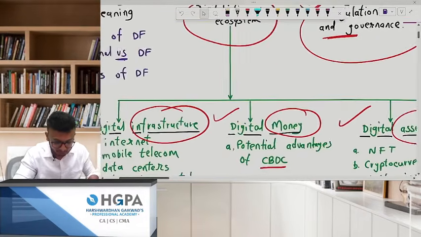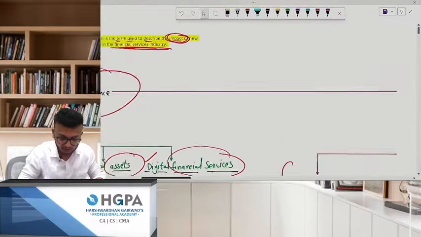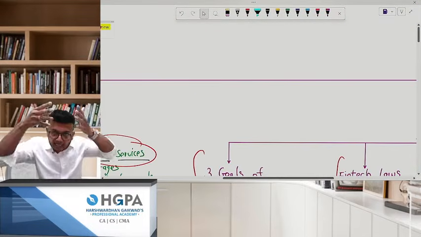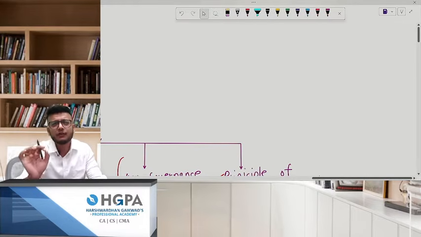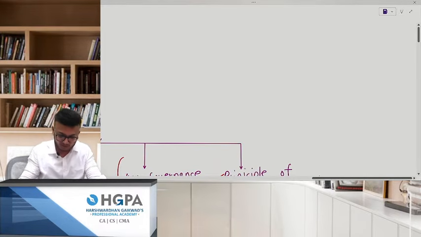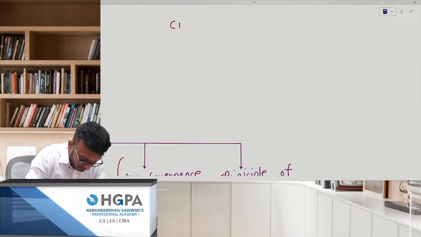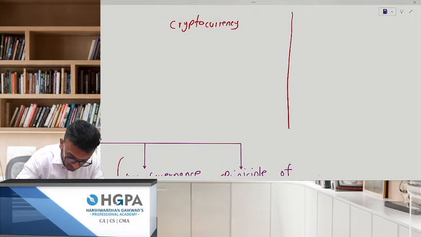Okay. Now, one more thing. Before I start digging into this whole chapter, we'll discuss a few concepts first. Then only I will go there. Number one, cryptocurrency. And number two will be your NFTs. And after this, I will jump onto the entire chapter.